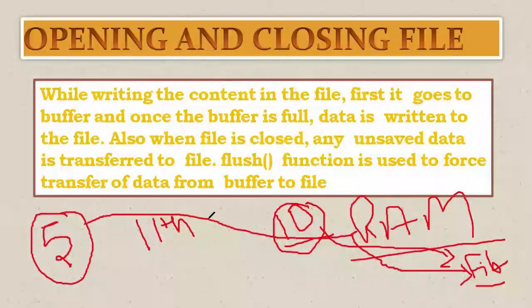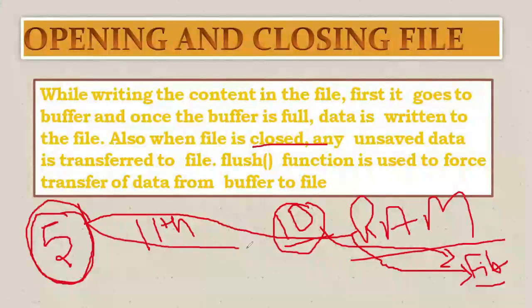We know that if the content of the buffer is full, the compiler will automatically send the entire content to the file. But if it is not full and we are going to close the file, how to close the file? Just after a few moments I will inform you. When we close the file, whatever content is written on the buffer will be transferred directly to the file.